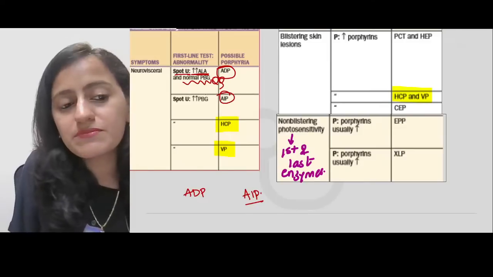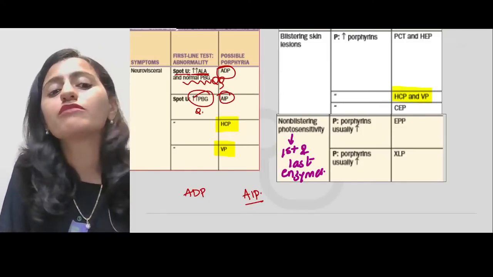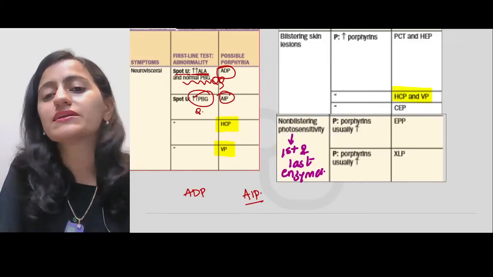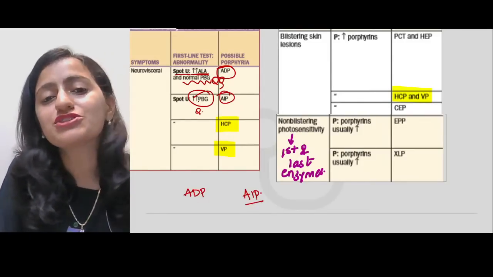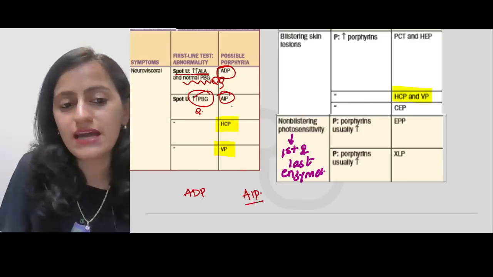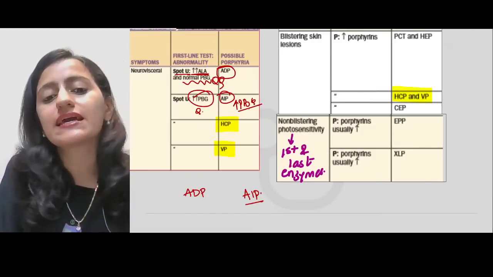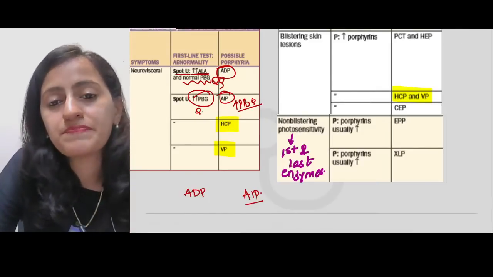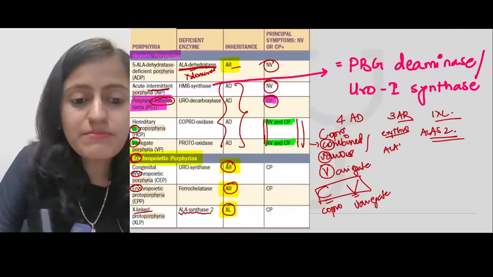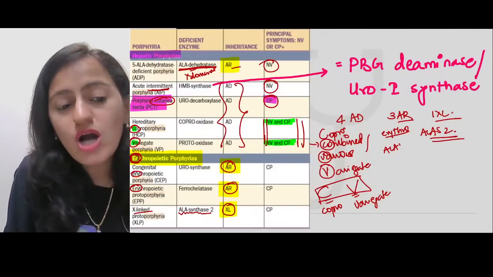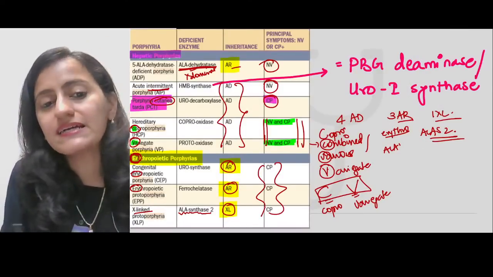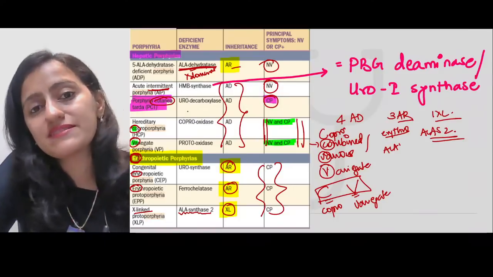In acute intermittent porphyria, the porphobilinogen will be high. Okay, that is how we should be differentiating the ADP and the AIP. Whenever you get increased porphobilinogen, it is AIP. Okay, it is AIP.